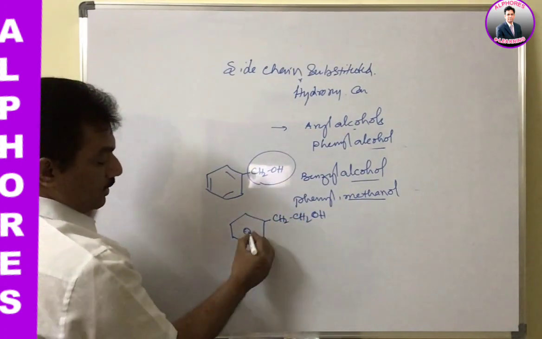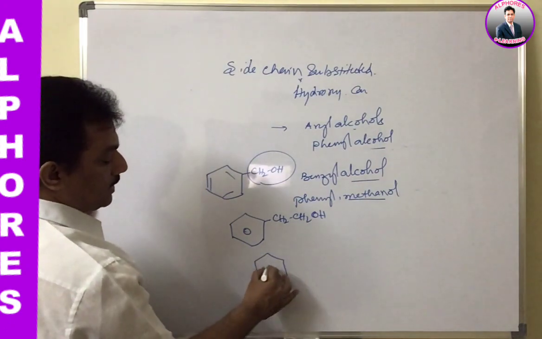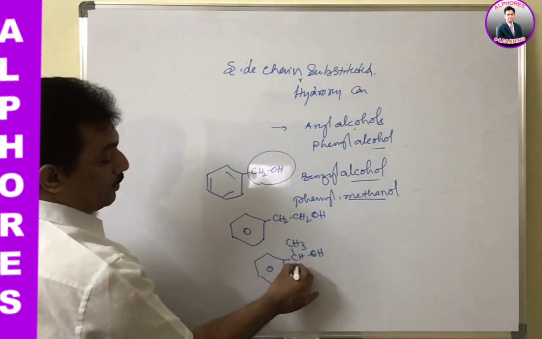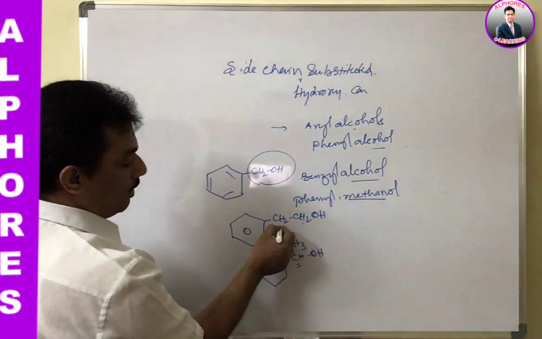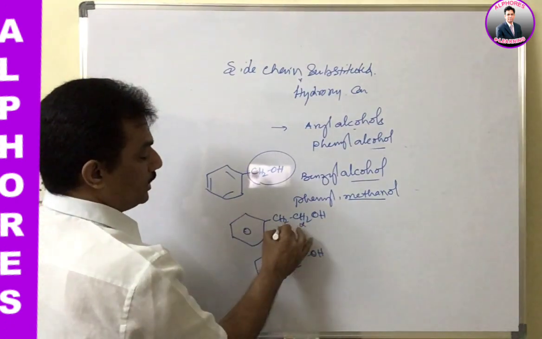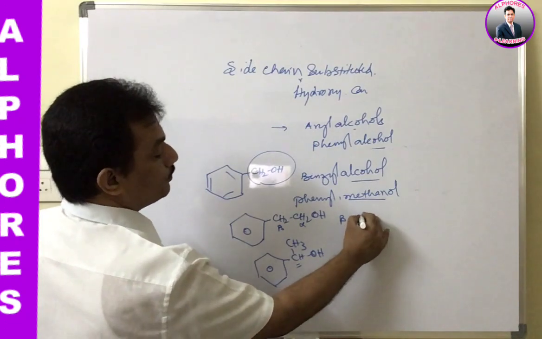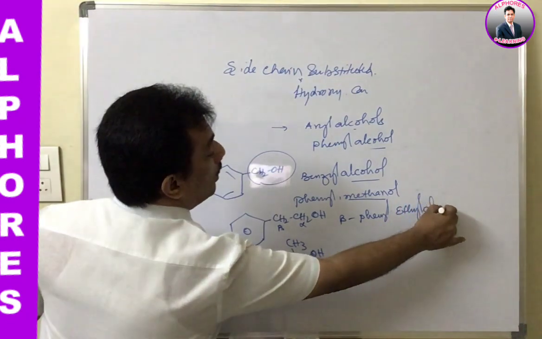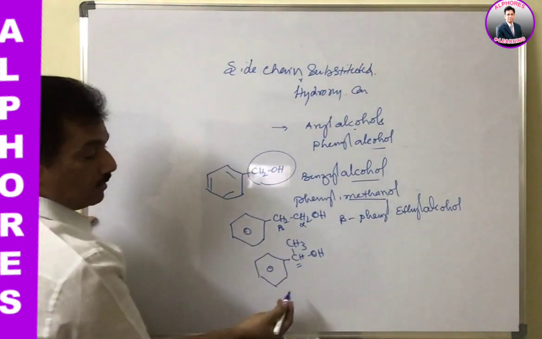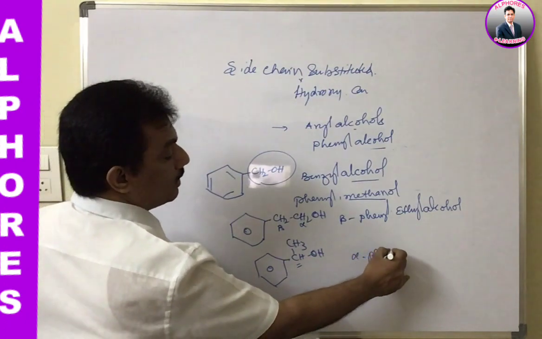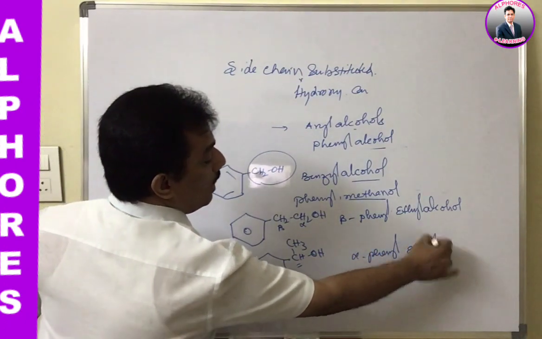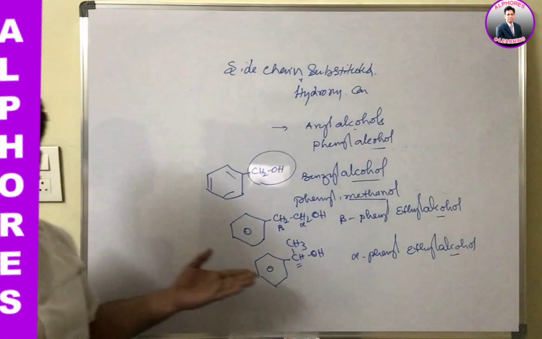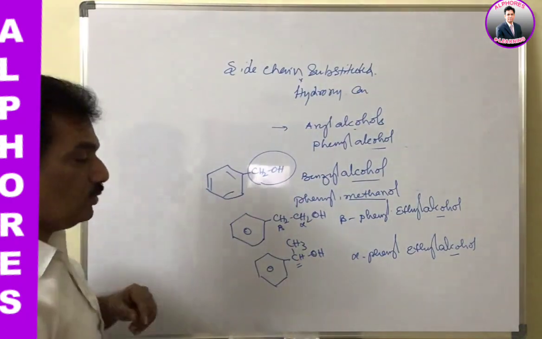this side chain of 2 carbons may have the benzene ring in 2 different manners like this. Just observe, the OH group may be on the carbon where the benzene ring is present, or it may be on this carbon. One is alpha and the other is beta. So here it is beta phenyl ethyl alcohol, and here it is alpha phenyl ethyl alcohol. When we use the name alcohol, we know that these are the common names. Clear?